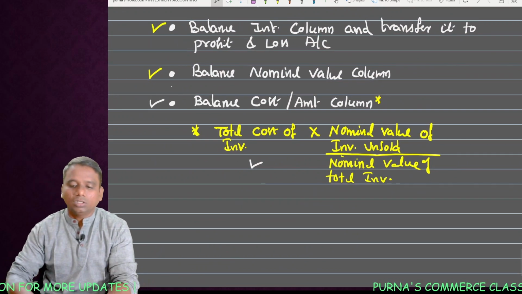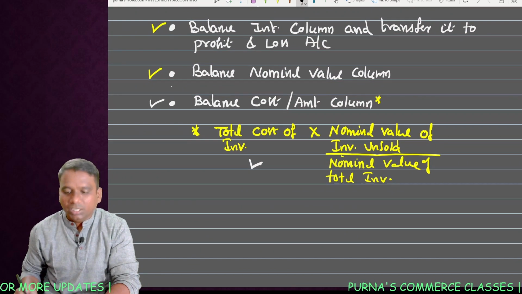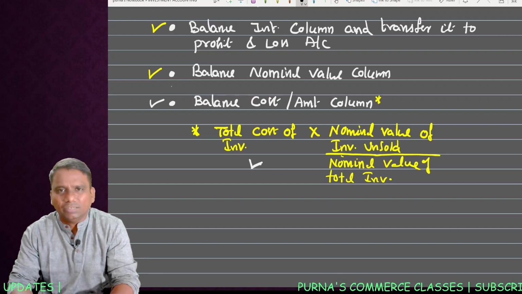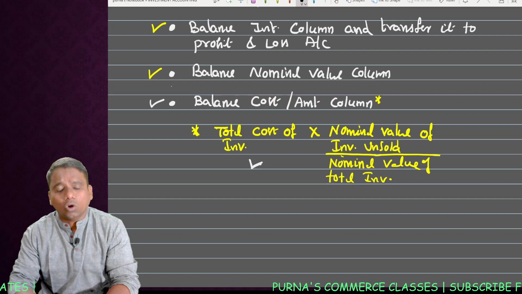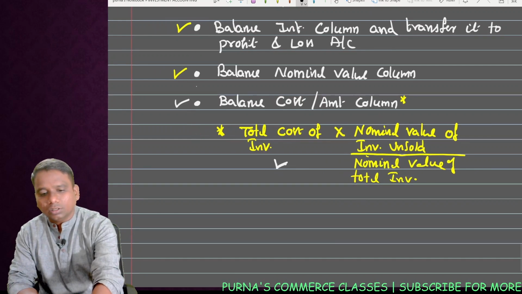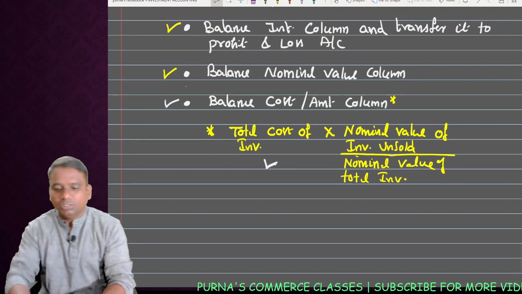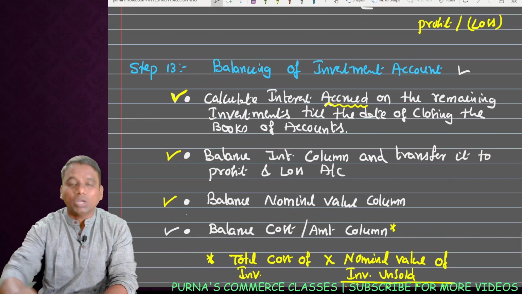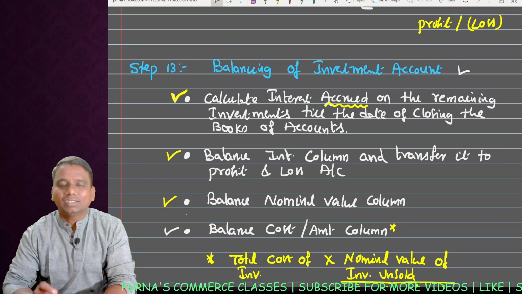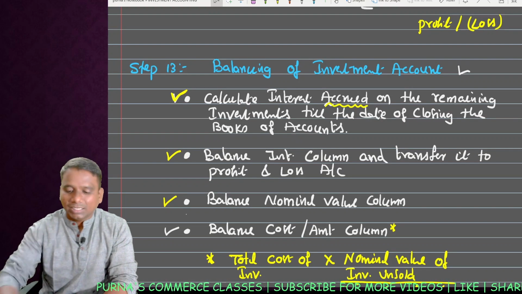How? Total cost of investment into nominal value of investments unsold, that means remaining investments, divided by nominal value of total investment. These are the 13 steps which you have to follow for solving problems on fixed income bearing securities.